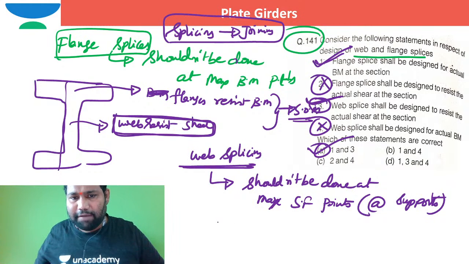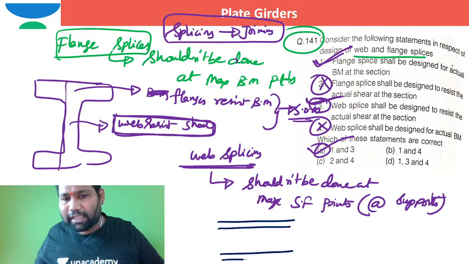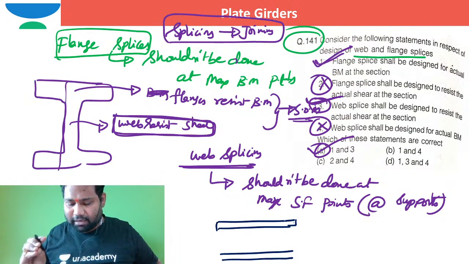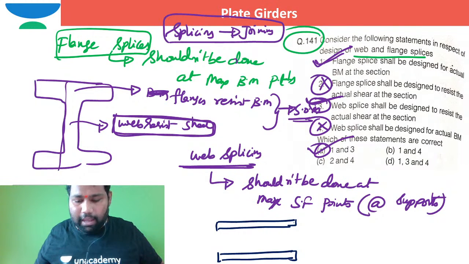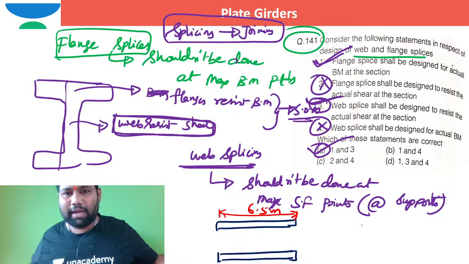Why are we joining the flange plates and the web plates? Suppose this is a flange plate and I want a plate girder of length 20 meters. But the maximum length of plates provided by Indian mills is 6.5 meters only. If you want to go for 20 meters, then you need to join.